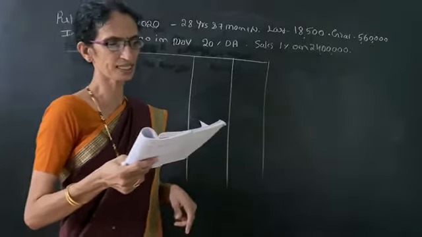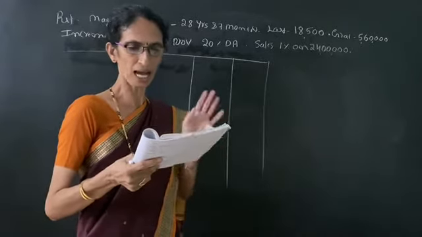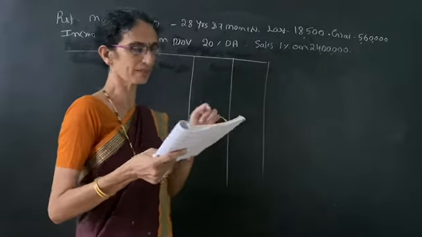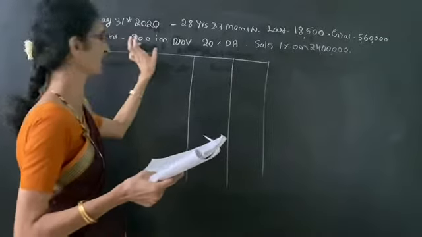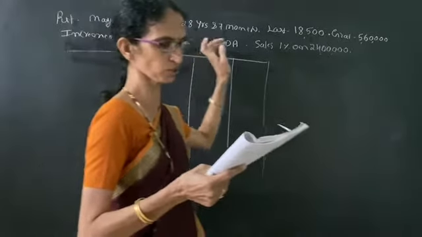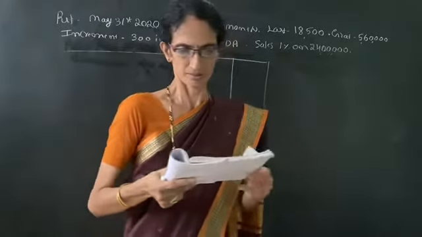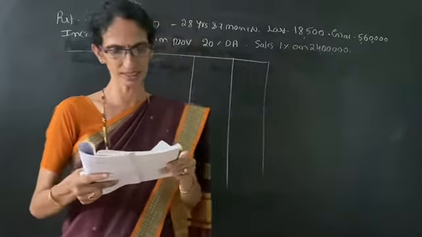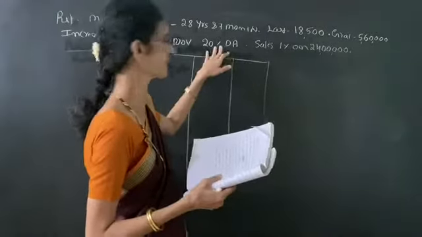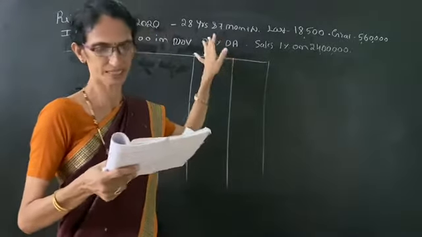She was entitled to receive the annual increment of rupees 300 in the month of November. So increment is rupees 300 which is due in the month of November 2020. She was receiving DA of 20% of her basic. So DA is 20% on basic.